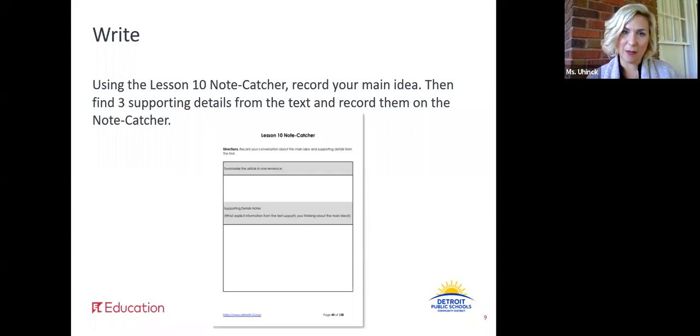Remember, this is another way for us to ask you to tell us what is the main idea of the text. All right, so in that first box, you're going to record what is the main idea of the text or summarize the text in 1 sentence. Then underneath, you're going to record at least 3 details that support your main idea. Pause the video and do your writing activity now.